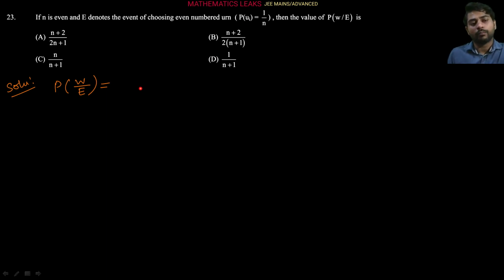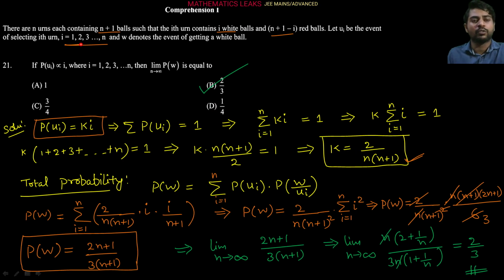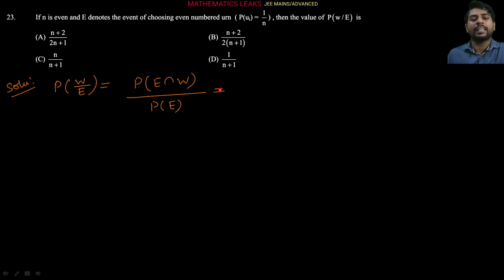So let's see here. It means an even numbered urn should be selected and a white ball will be selected from there. We can write this in a simplified manner like this, right? Now, probability of selection of an even numbered urn. Any urn's selection probability is 1 by n, it is given in the data. First of all, what is the total number of urns here? In the question it is given, the total number of urns is n. So the total number of even numbered urns will be n by 2, correct?